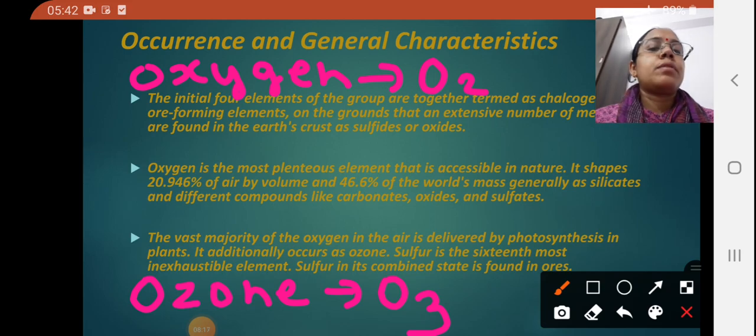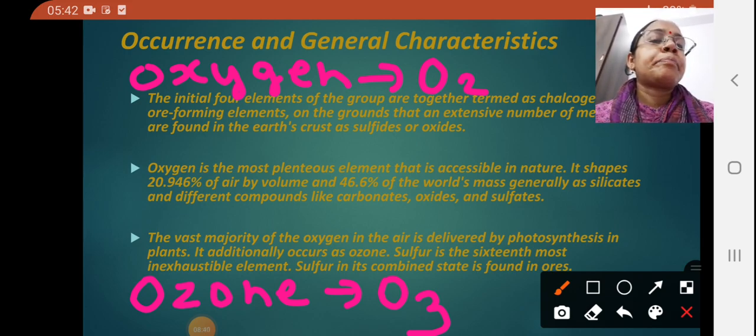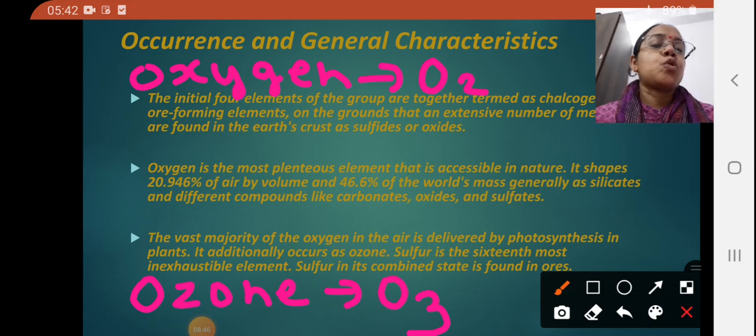And what happens during this? The ozone gets converted into oxygen. O3 gets converted into O2, and when it gets converted into O2, the O2 does not stay in the layer, it just escapes out from there. Okay, and from where it escapes out, a hole appears at that place in the layer, and through those holes the harmful ultraviolet rays of the sun just enter our atmosphere. So the depletion of the ozone layer is causing the entrance of the harmful ultraviolet rays which are coming from the sun.